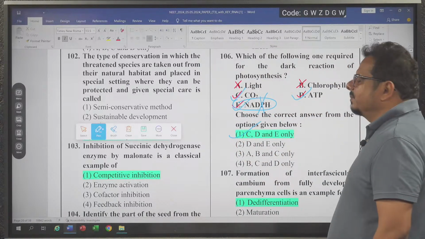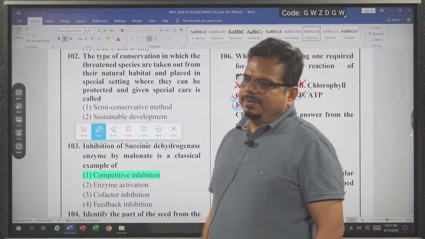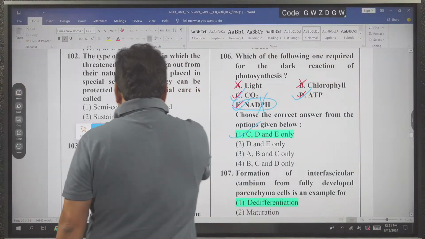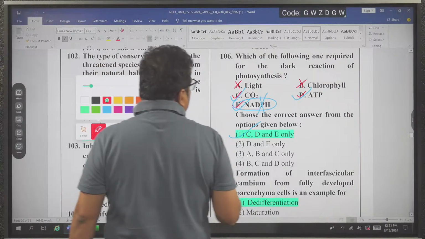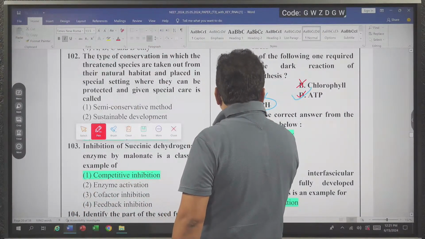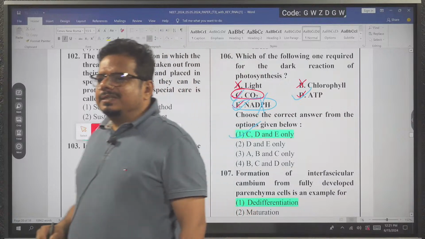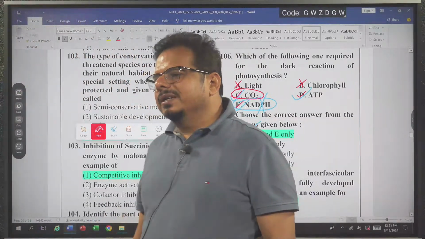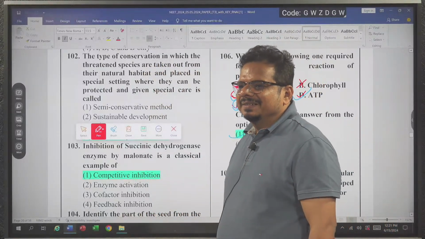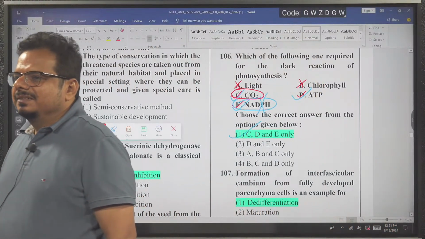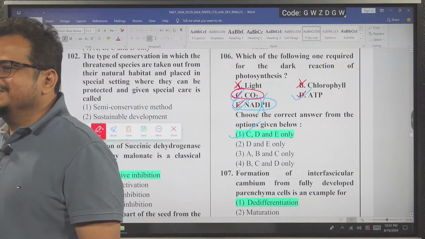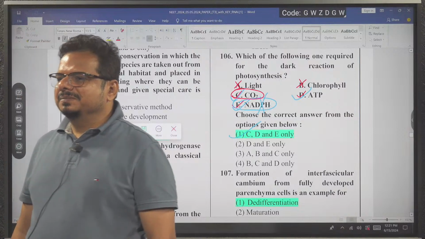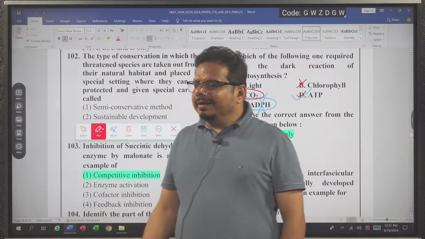Now I am asking another question. In the dark reaction, in which step is CO2 required?